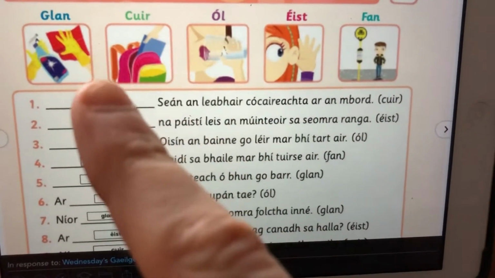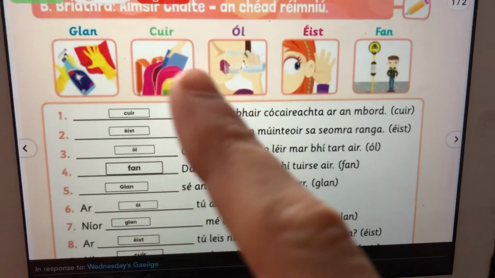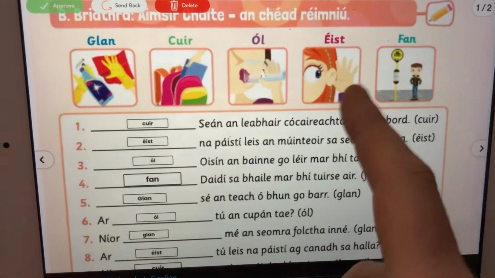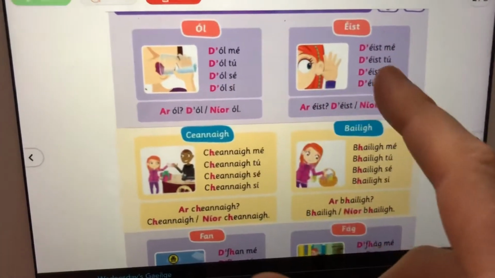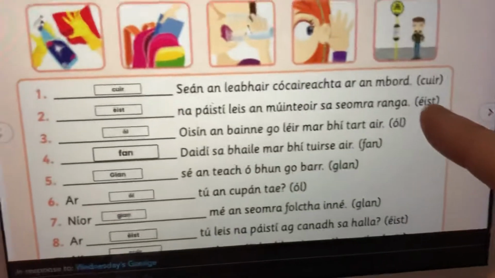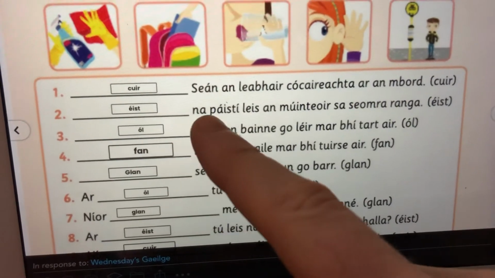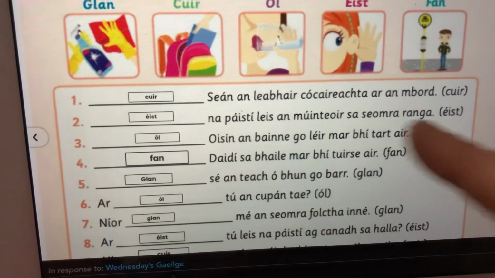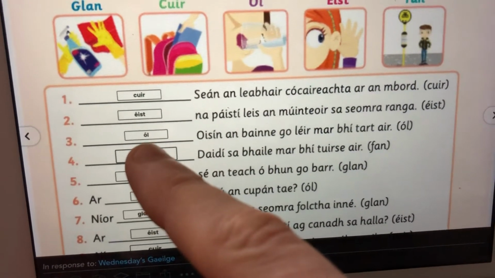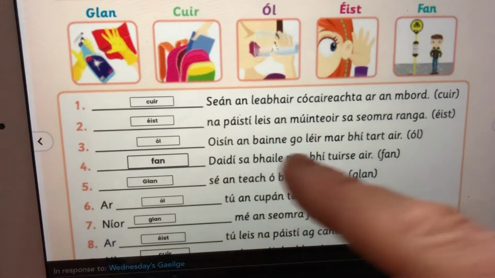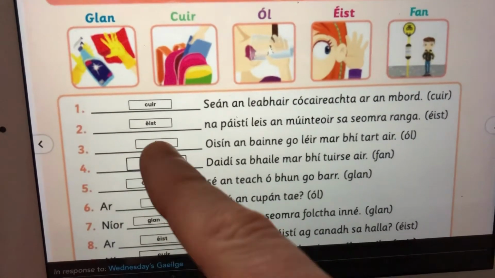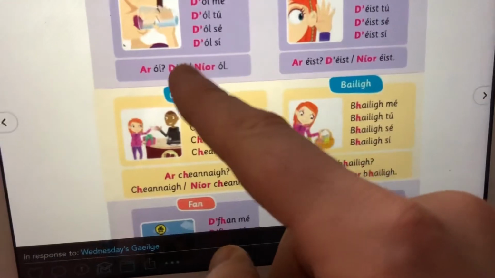All the verbs up here, we have to put these verbs into the past tense, and there's a couple of rules that we have to follow. I don't know whether boys saw the video or not, but if you have a quick check over here, you see that éist turns to what? It turns to déist. So wherever you see éist, déist na páistí leis na mútar sa seomra, there has to be a D apostrophe beforehand, and it's going to be the same for dole down here as well. So all isn't in the past tense, so to turn it into the past tense you have to put D apostrophe before it, just like the rules are over here.